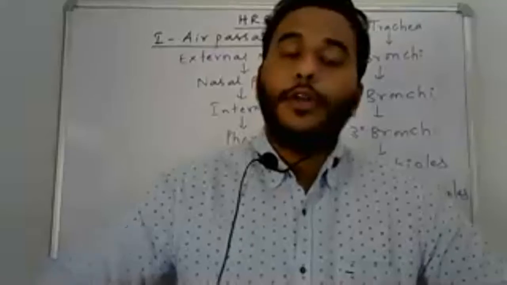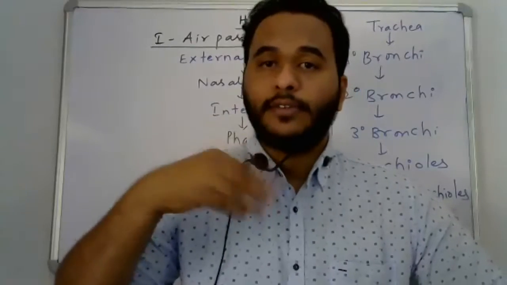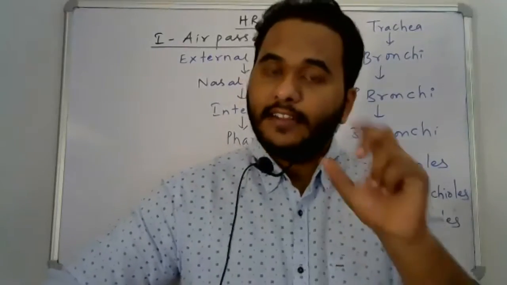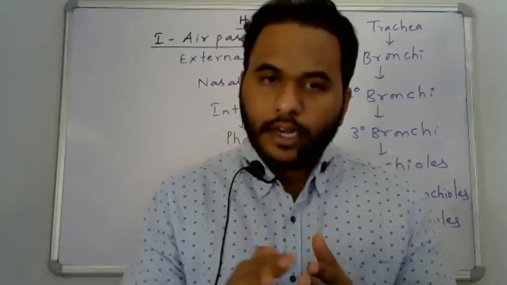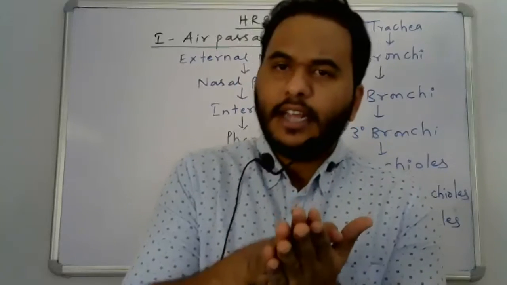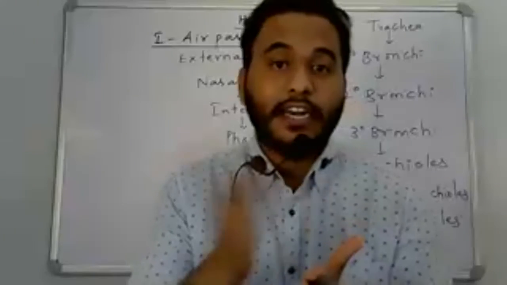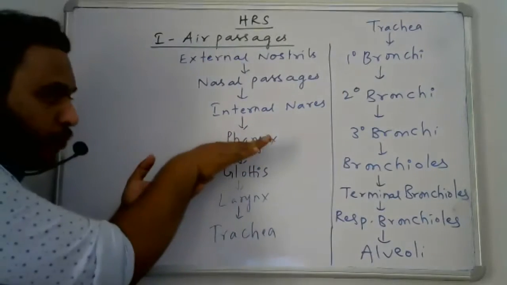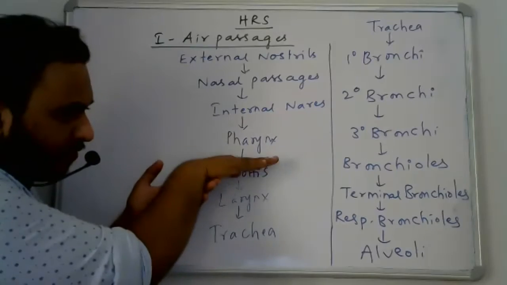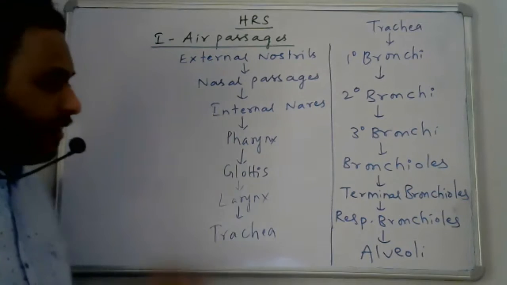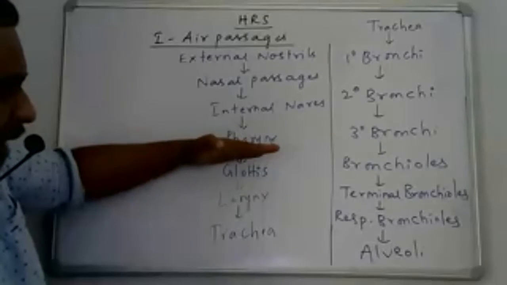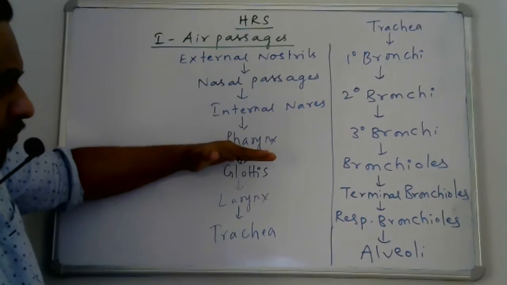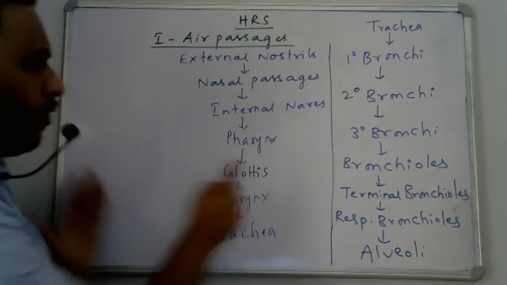During swallowing, there is the epiglottis, a very thin and elastic cartilaginous flap which opens and closes the glottis.